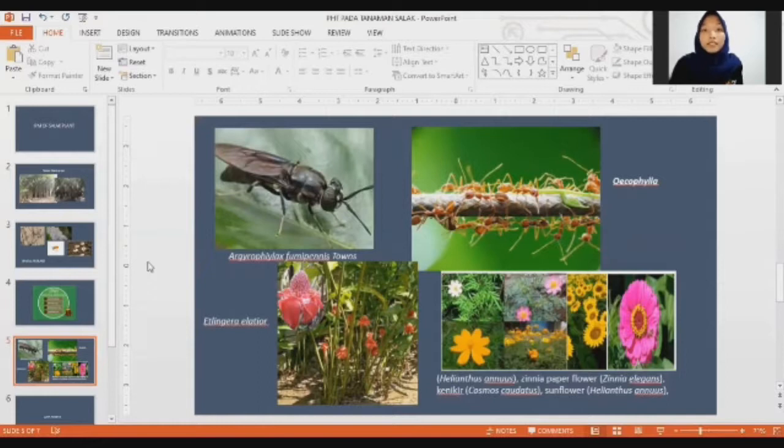Okay, and then integrated pest management that can be applied to salak plantation, namely mechanical control, utilization of natural enemies, utilization of refugia plants, control with vegetable pesticide, sanitation, and chemical control as the last option. The first, mechanical control in plantation can be done by catching insect or caterpillar that attack and then killing them, in addition to collecting rotten salak fruit attacked by fruit flies and then destroying them using the 4M technique: burying, burning, wrapping, and boiling.